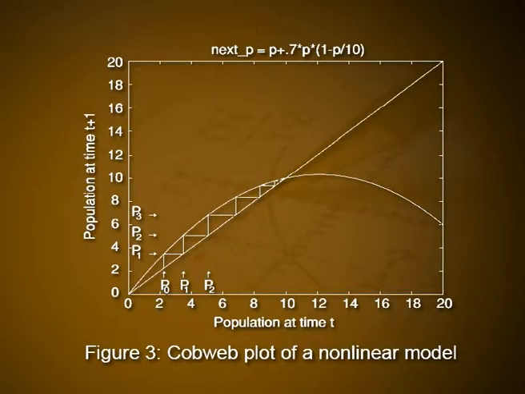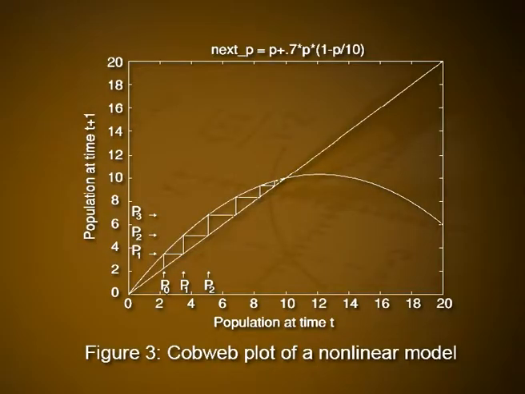Now, to find p1, we just move vertically upward to the graph of the parabola to find the point (p naught, p1), as shown in the figure. We would like to find p2 next, but to do that we need to mark p1 on the horizontal axis. The easiest way to do that is to move horizontally from the point (p naught, p1) toward the diagonal line.